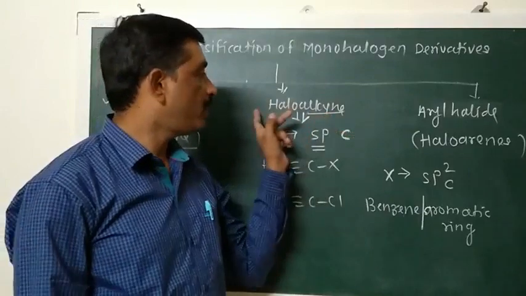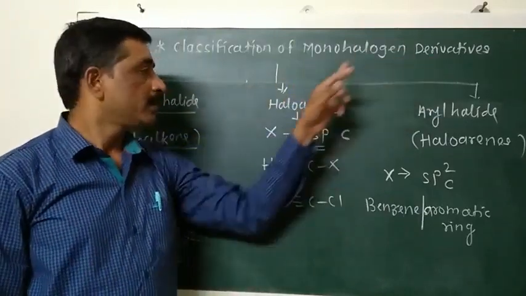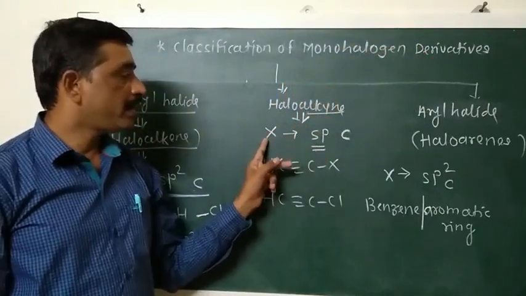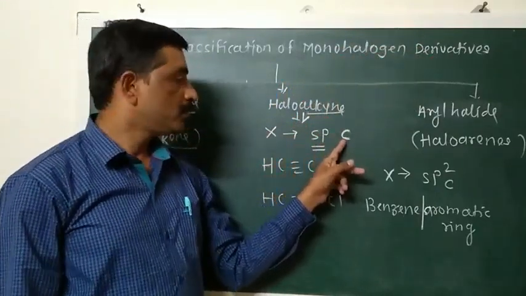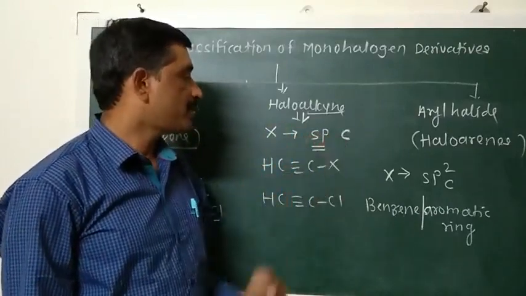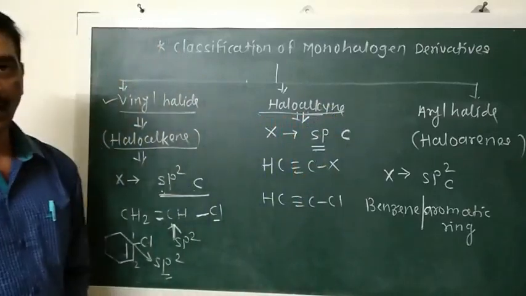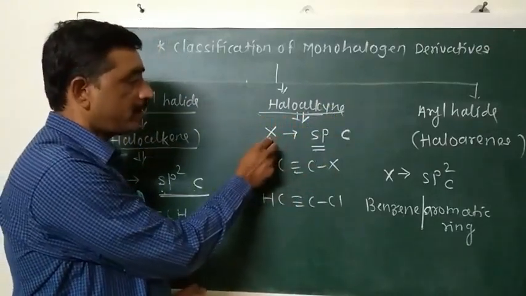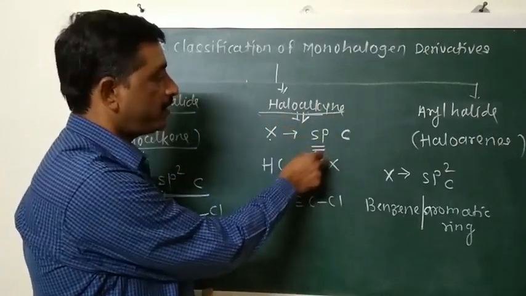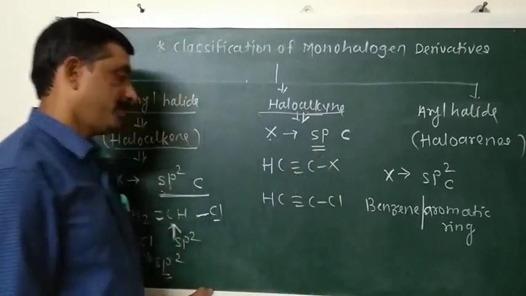So we define haloalkynes: the monohalogen derivatives in which the halogen atom is directly attached to the sp hybridized carbon atom. Or in haloalkynes, the halogen atom is directly bonded with the carbon atom which is sp hybridized.